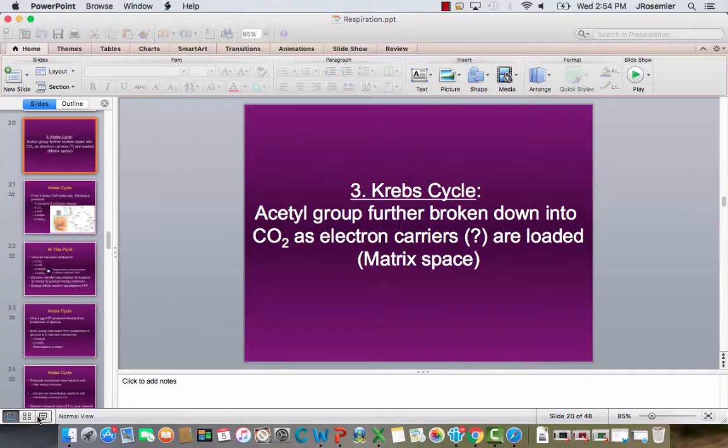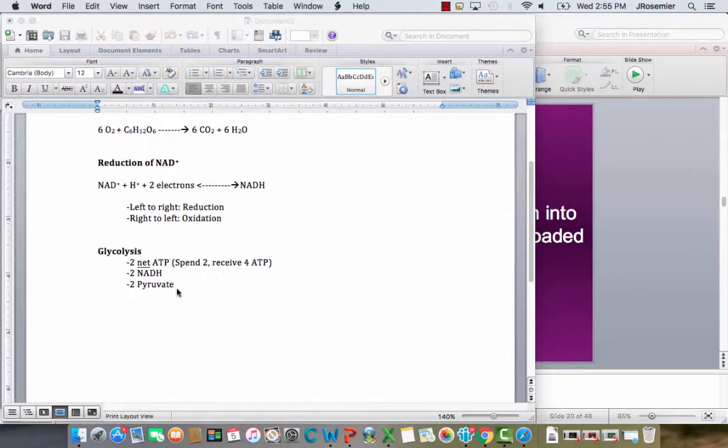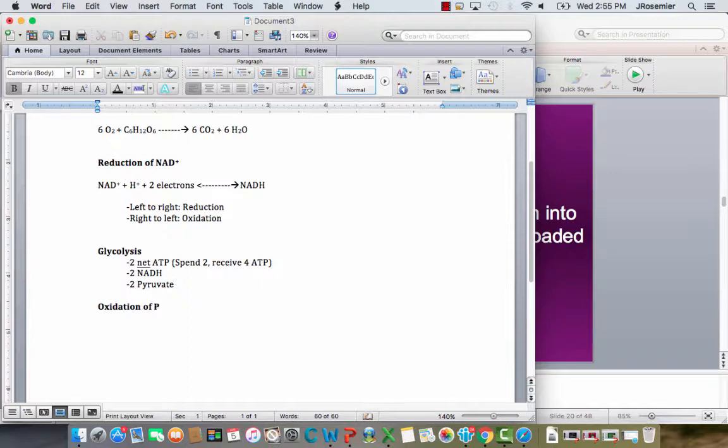All right, so if we go back to our Word document for just a second that we started before in the first section, we're going to take now the next step of this process. We're going to say the oxidation of pyruvate, and we'll take a look at all the products involved, and that's going to be 2 molecules of CO2. It's going to give us 2 molecules of NADH, and those are going to go to the electron transport chain. And we're going to get 2 molecules of acetyl-CoA, and that then goes into the Krebs cycle. So I suppose what we could also do here is take a look at what happens to each of these products as the products are produced.